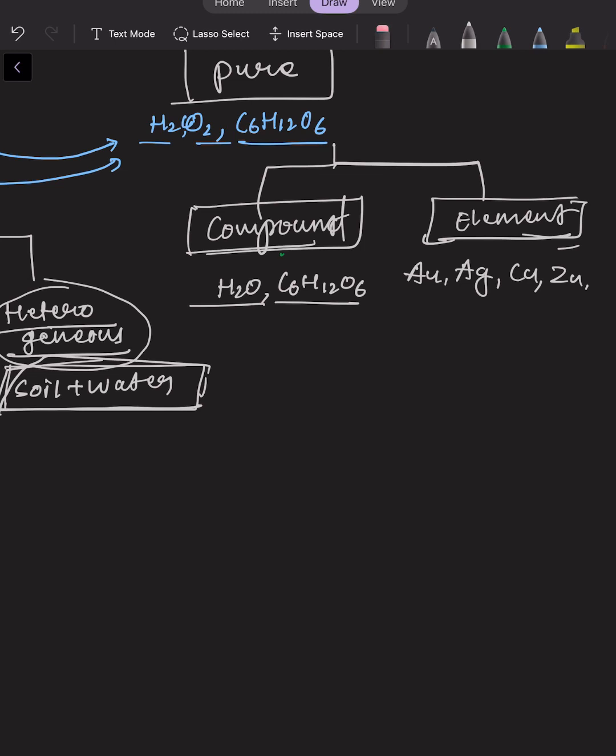The examples are water and glucose. Here two elements are combined, hydrogen and oxygen, while in case of glucose it is a combination of carbon, hydrogen and oxygen. The three elements are combined in a particular ratio, then they are forming a compound. Okay.